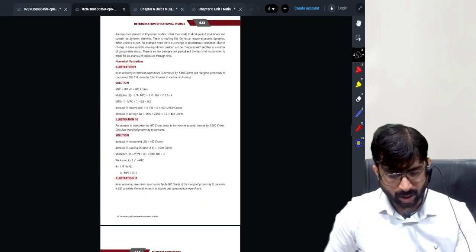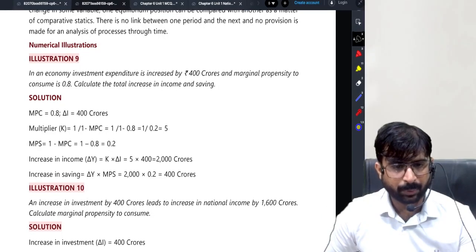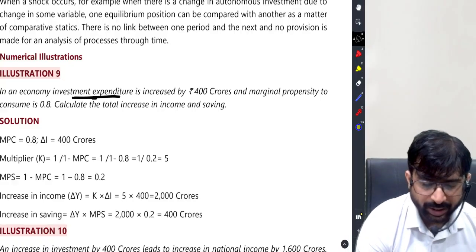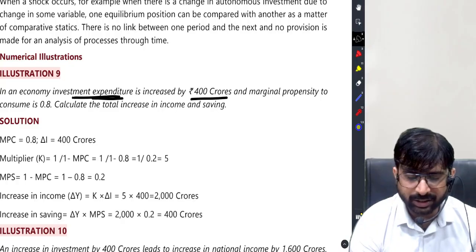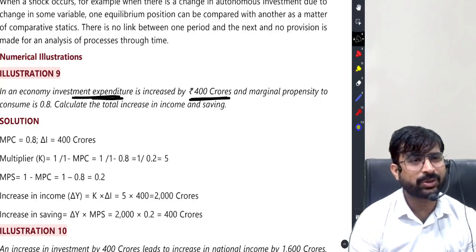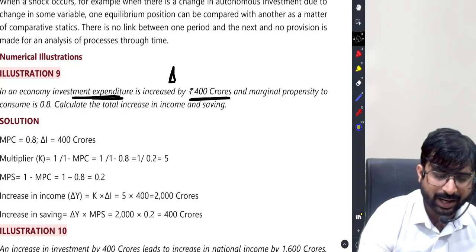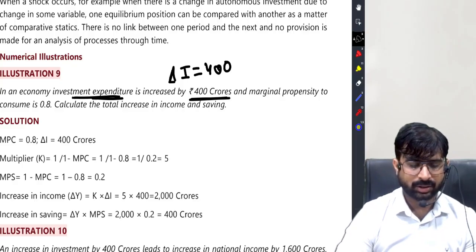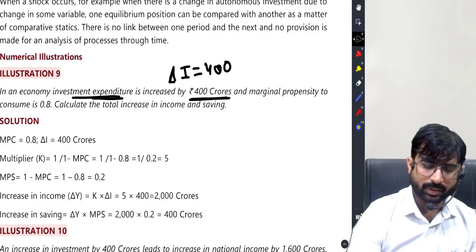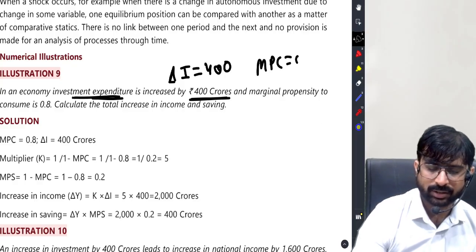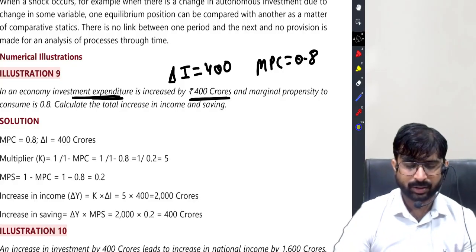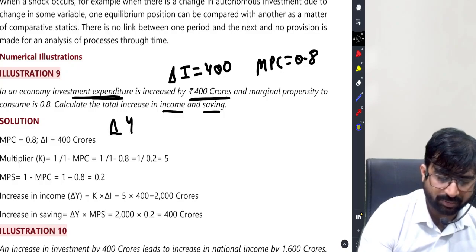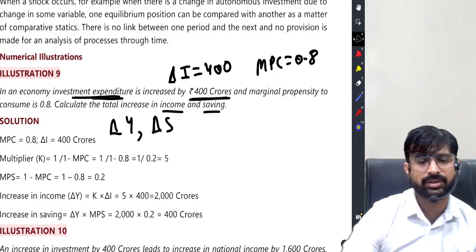Before I tell you, a couple of questions need to be practiced. See, in an economy, investment expenditure is increased by 400 crores. So students, delta I, that is change in investment, is 400 crores. MPC is 0.8. Calculate the total increase in income and savings, that is change in Y, comma change in S.